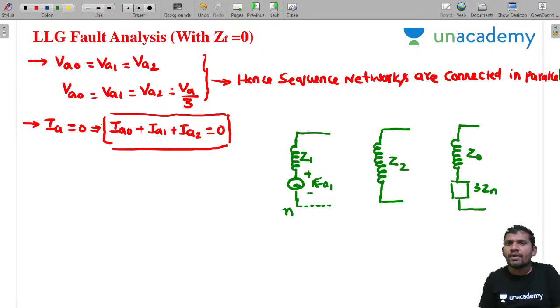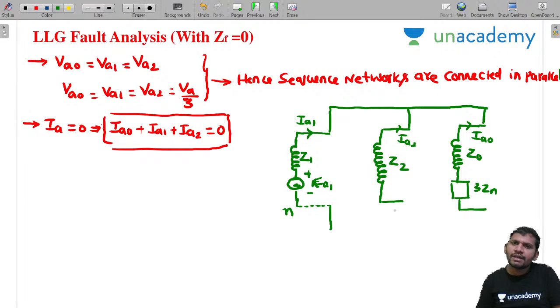Zero sequence. What is this current, sir? IA1. What is this current? IA2. What is this current? IA0, because it is zero sequence. All these are connected in parallel. You connect all these networks in parallel.